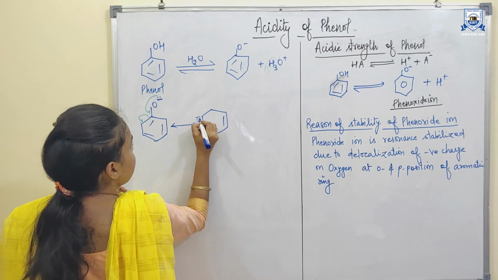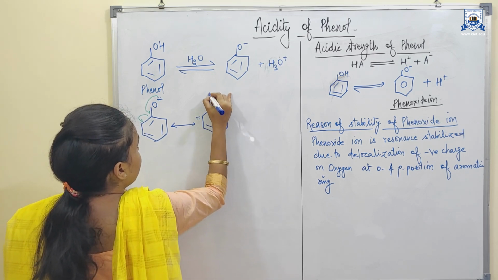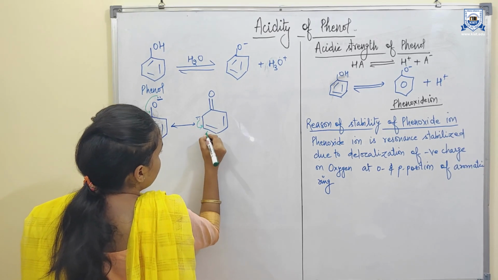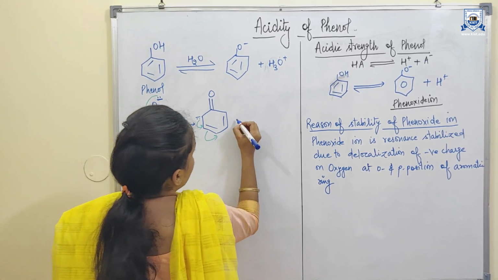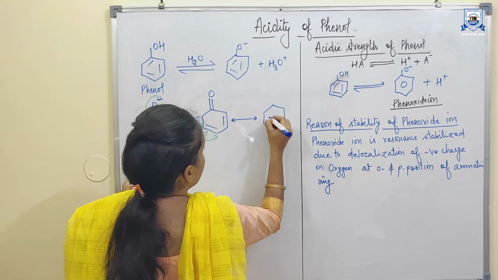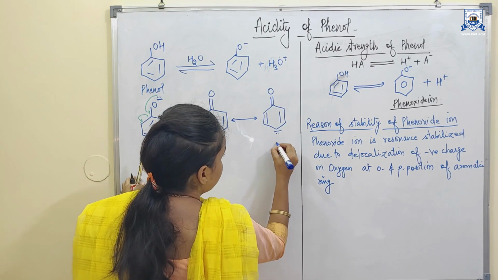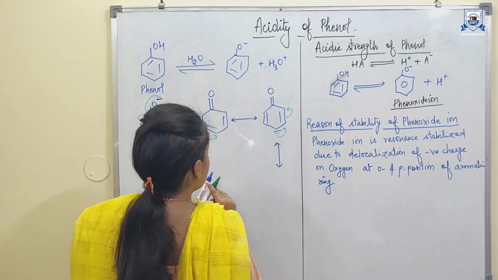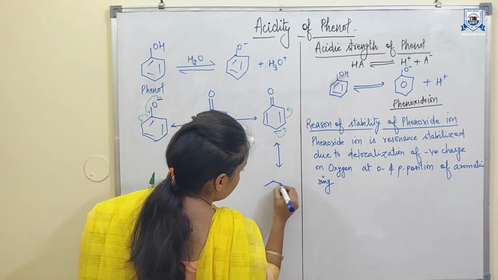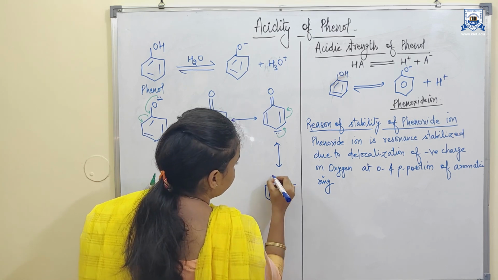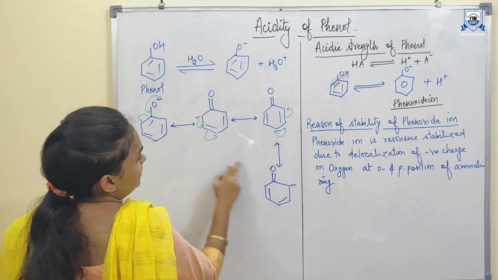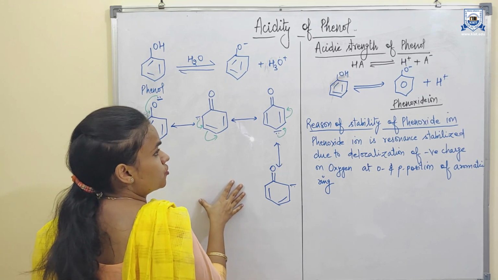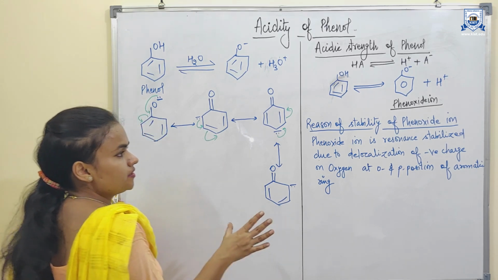So the negative charge will come here and a double bond will come here. Now this negative charge participates in delocalization and further undergoes resonance. So these are the various resonating structures of the phenoxide ion, which give stability to the phenoxide ion. That's why phenols are acidic in nature.